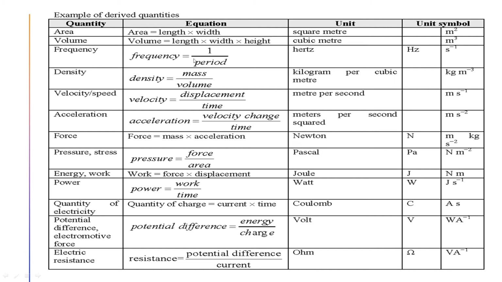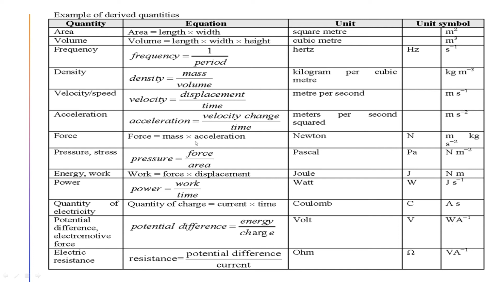In that chart you can see quantities like area, volume, frequency and density, and to represent them some other physical quantities are involved. Looking at the symbols: meter square, meter cube, second inverse, kg per meter cube, meter per second square. Here, the units of two or more physical quantities are needed to represent the unit, so we can say these are derived units.